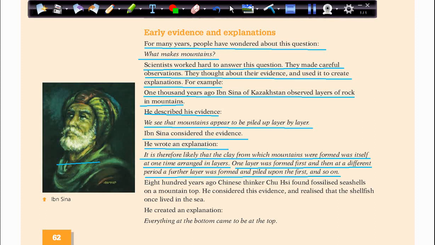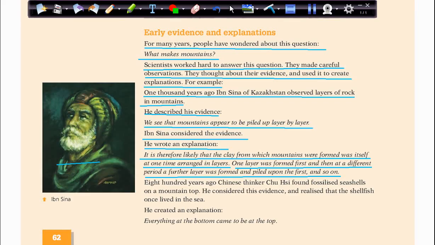So he was looking at these mountains, and he said the clay itself was formed at one time and arranged itself in layers.